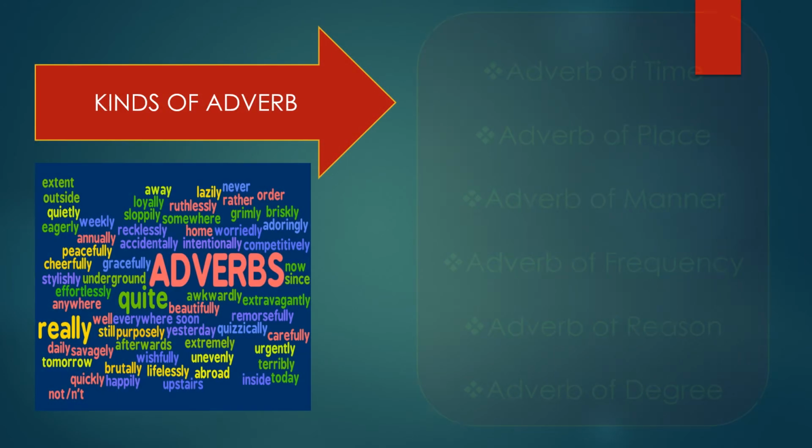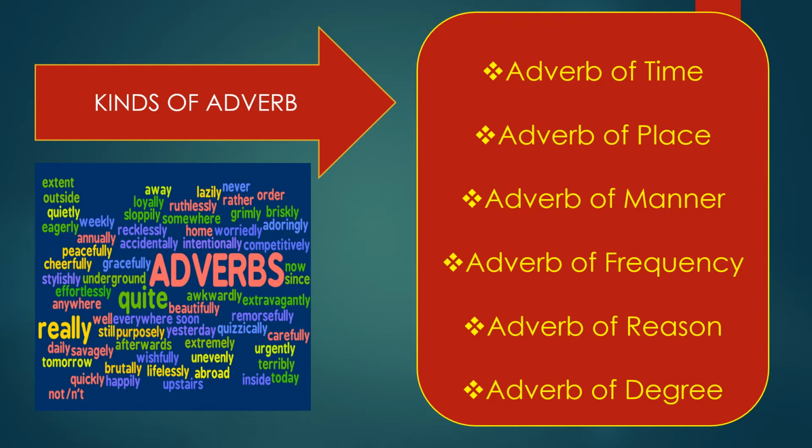So let's see what are the kinds of adverbs. These are adverb of time, adverb of place, adverb of manner, adverb of frequency, adverb of reason, and last adverb of degree. So let's see one by one.